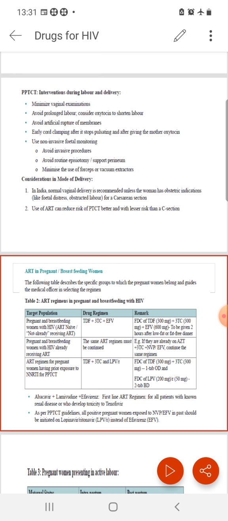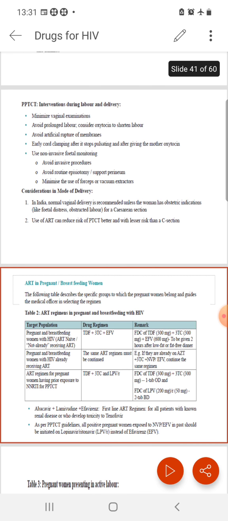Cesarean section is not mandatory for HIV patients, but use of ART can reduce the risk of PPTCT better and with lesser risk than a C-section. That means we should start ART as early as possible when we detect a mother who is HIV positive. That minimizes the risk better than doing the cesarean section alone. So whenever we detect a mother with HIV for the first time during labor, we should start ART immediately.